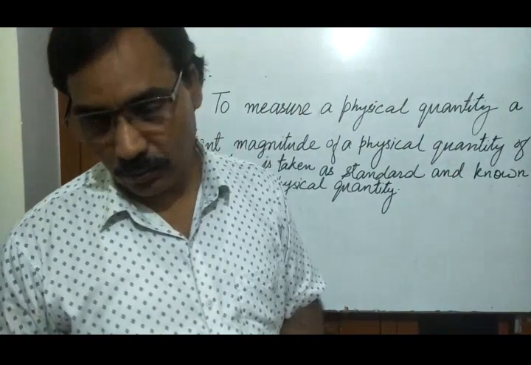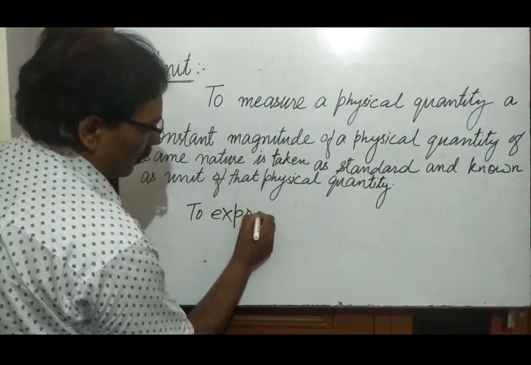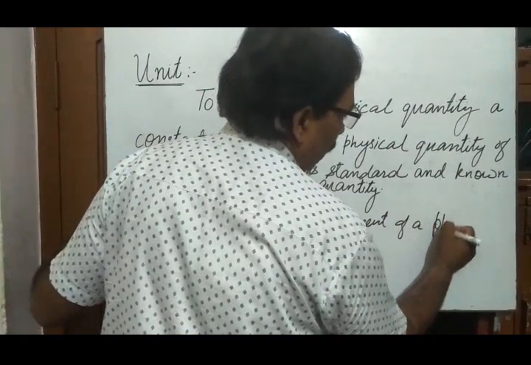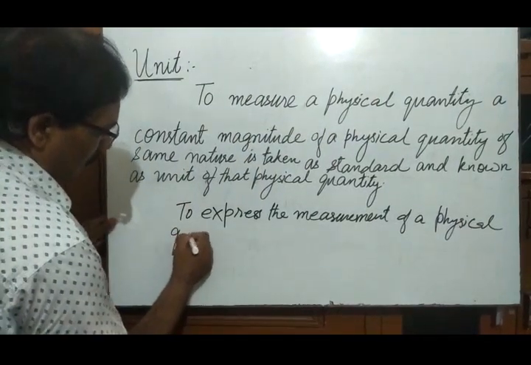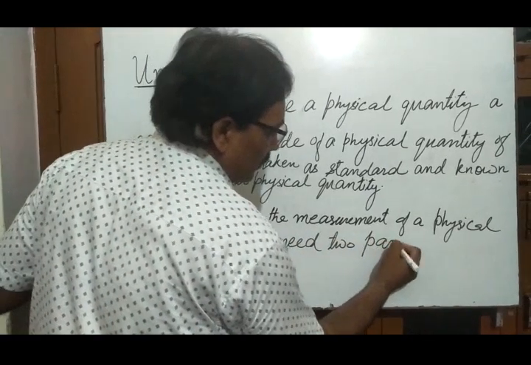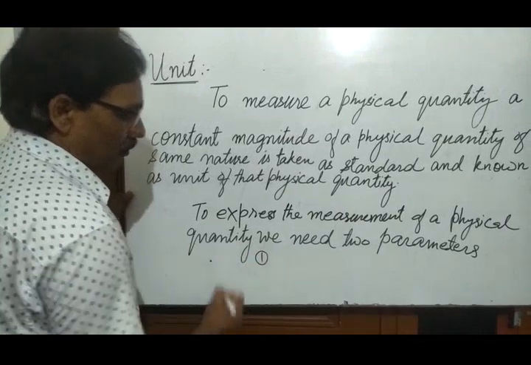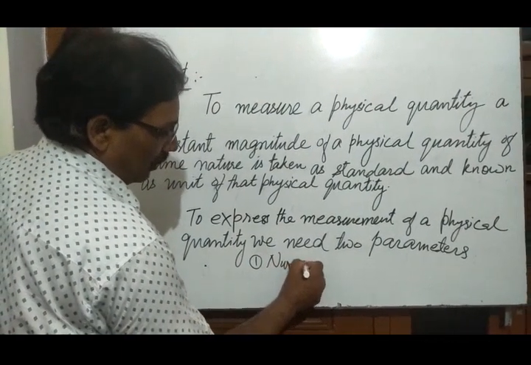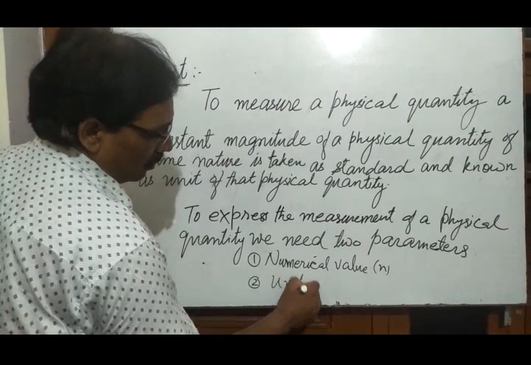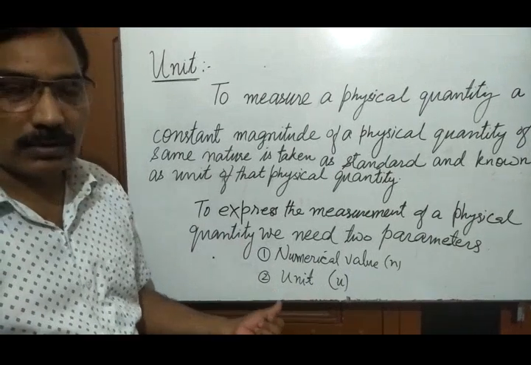Number one, numerical value, denoted by n, and number two, unit, denoted by U. We need two things, numerical value and unit.